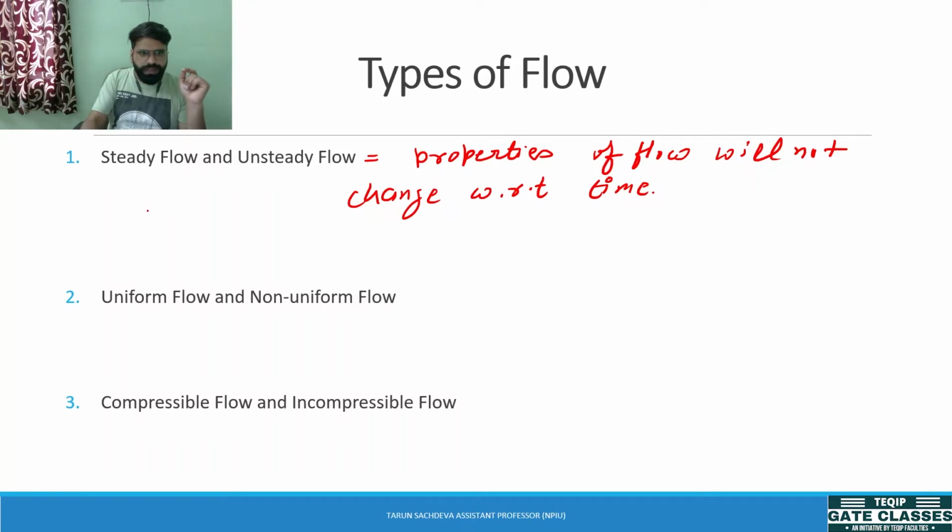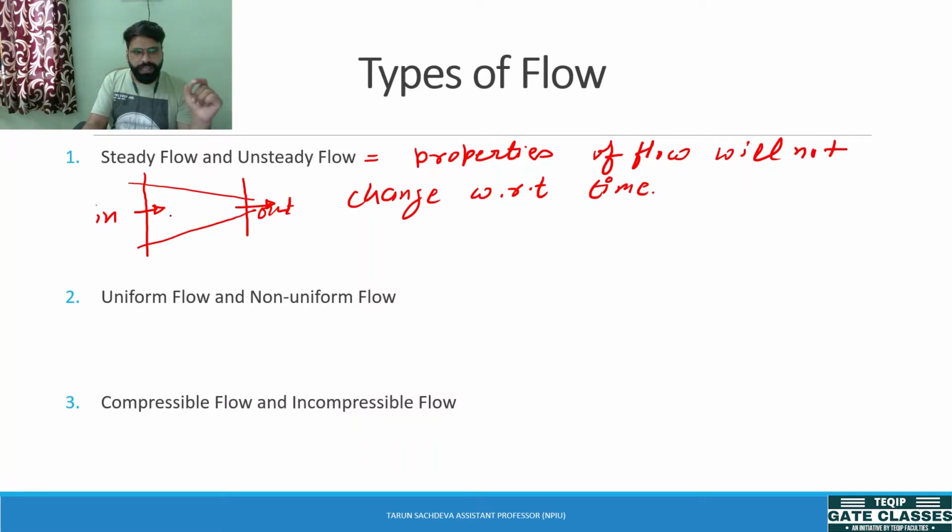Actually, it means that suppose there is a flow occurring in a device like a nozzle, and this is the input, and this is the output. As water is flowing in this duct or in this nozzle, if this flow is to be steady, the condition is that the properties such as the temperature, pressure, velocity, mass, or some of these properties should not change